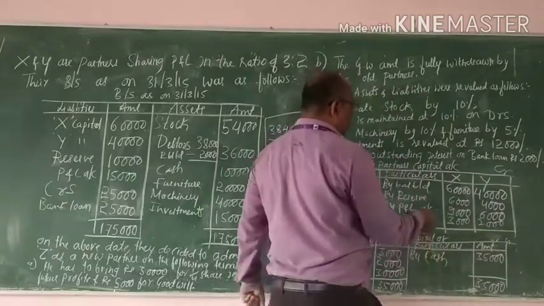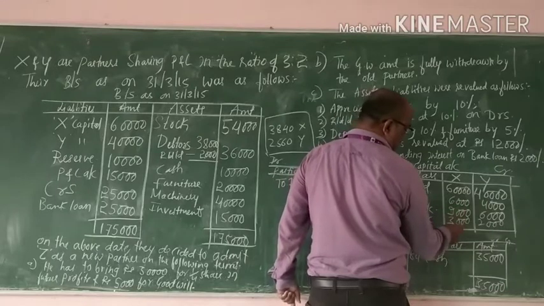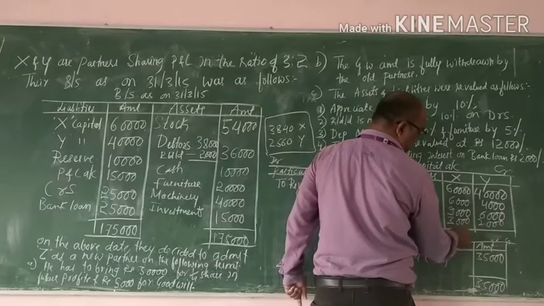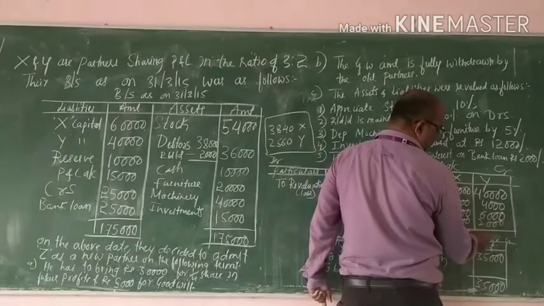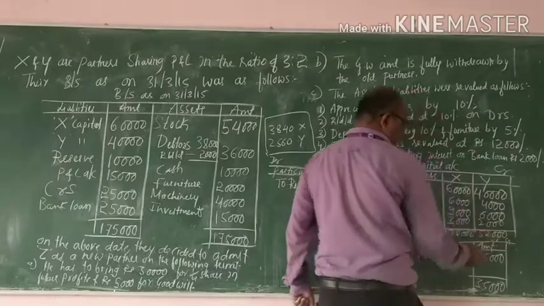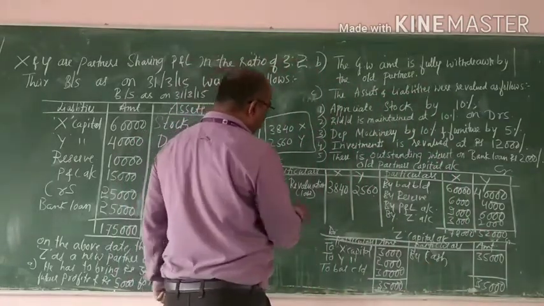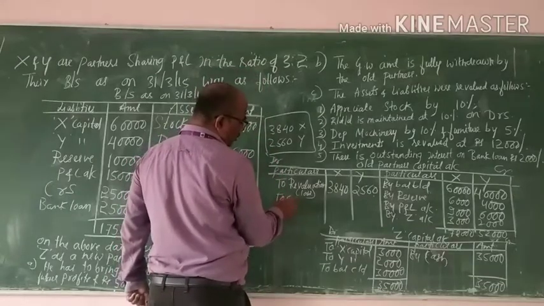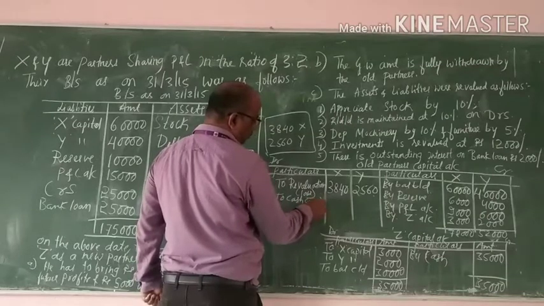So the total will be 78,000 for X and 52,000 for Y. To cash, goodwill withdrawn.